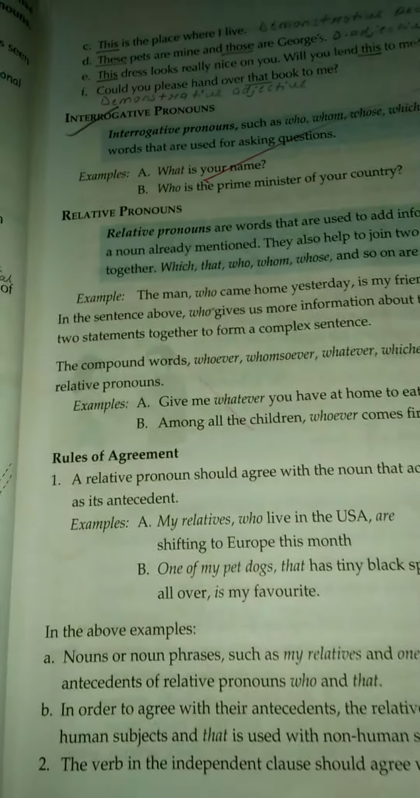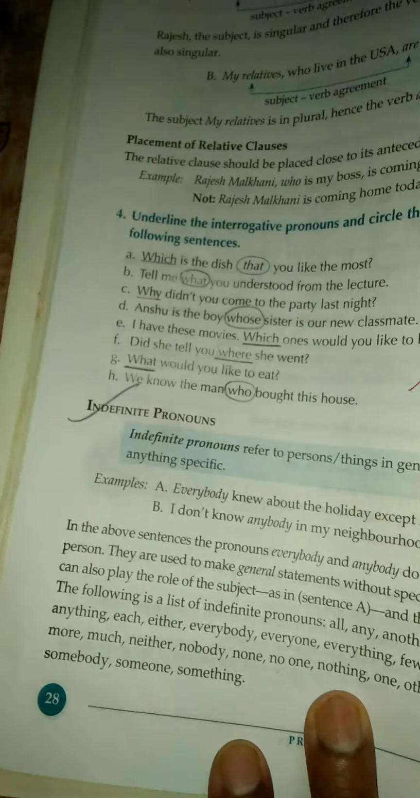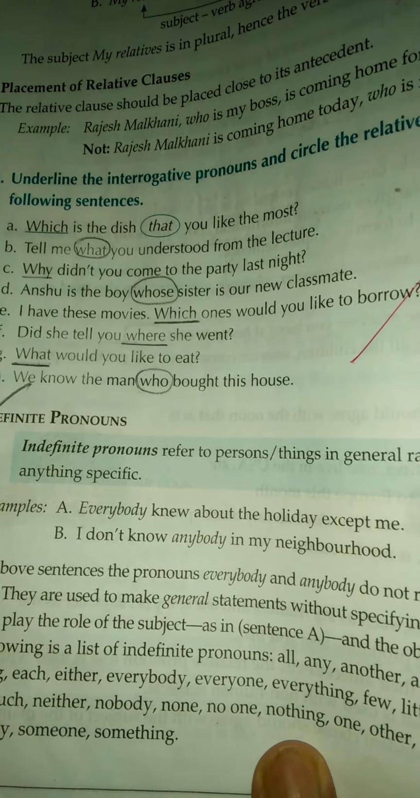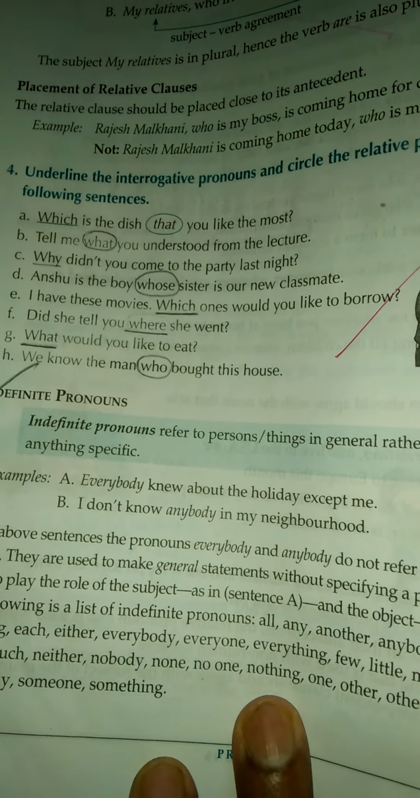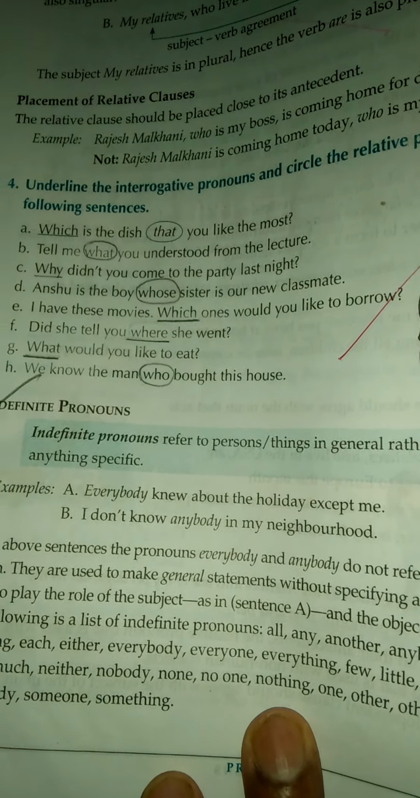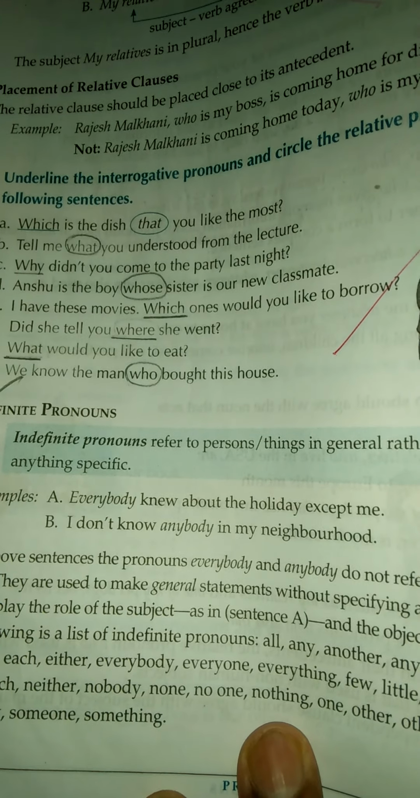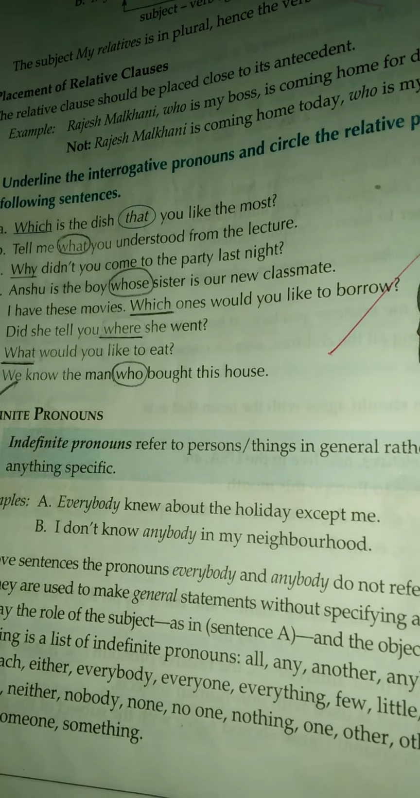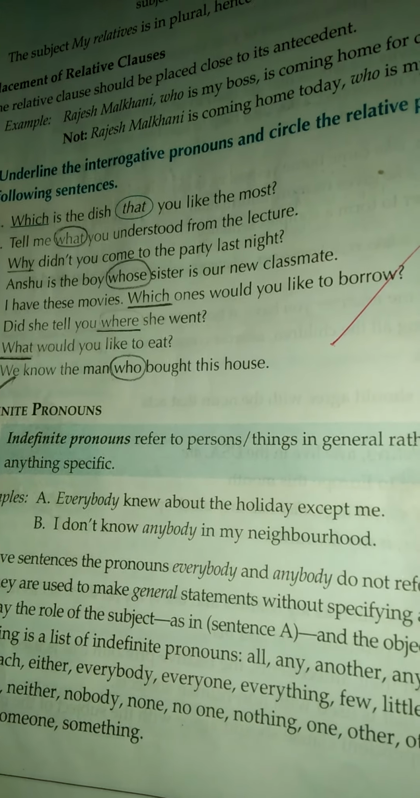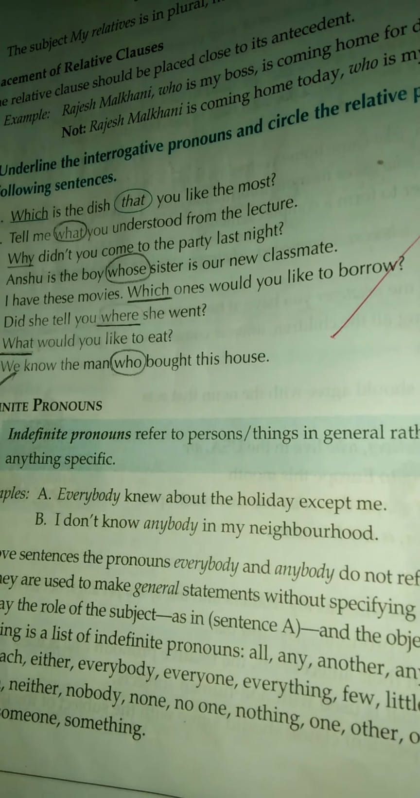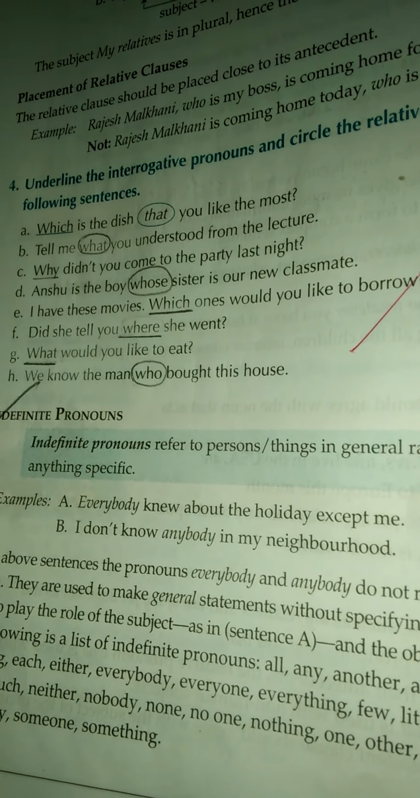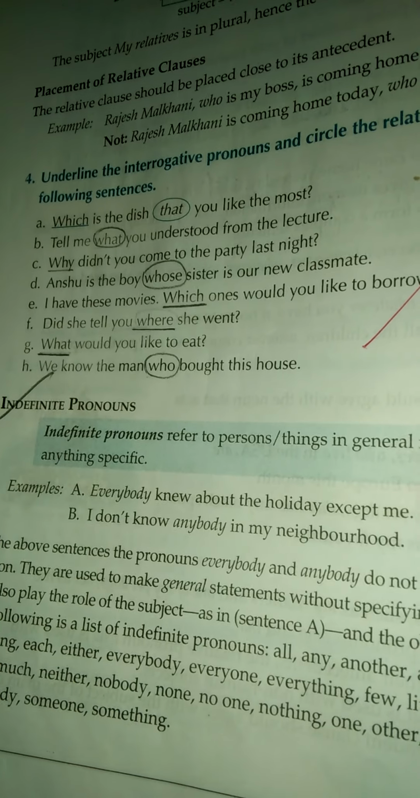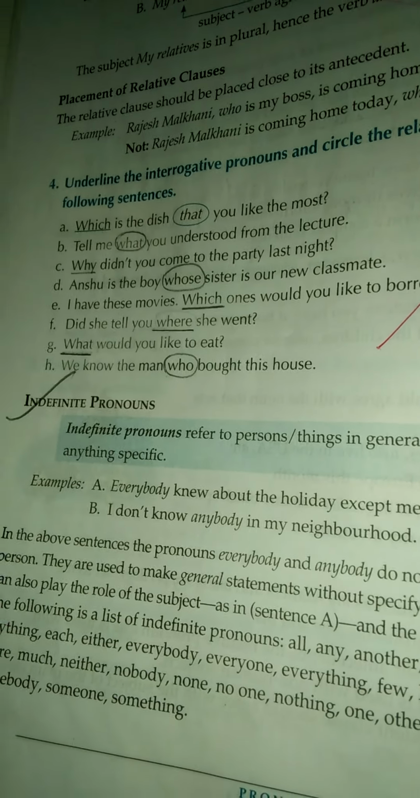Now, next is indefinite pronoun. Indefinite pronouns refer to persons or things in general rather than to anything specific. Everybody knew about the holiday except me. I don't know anybody in my neighborhood. In these sentences, everybody and anybody are called indefinite pronouns.